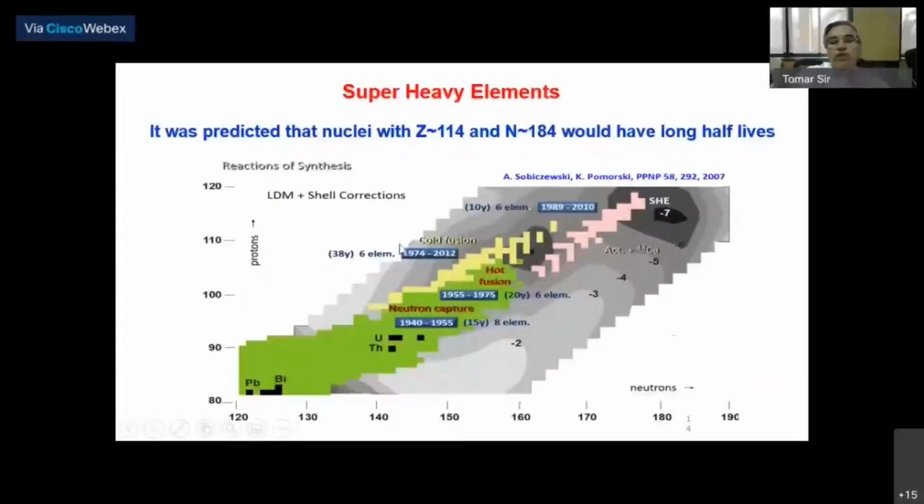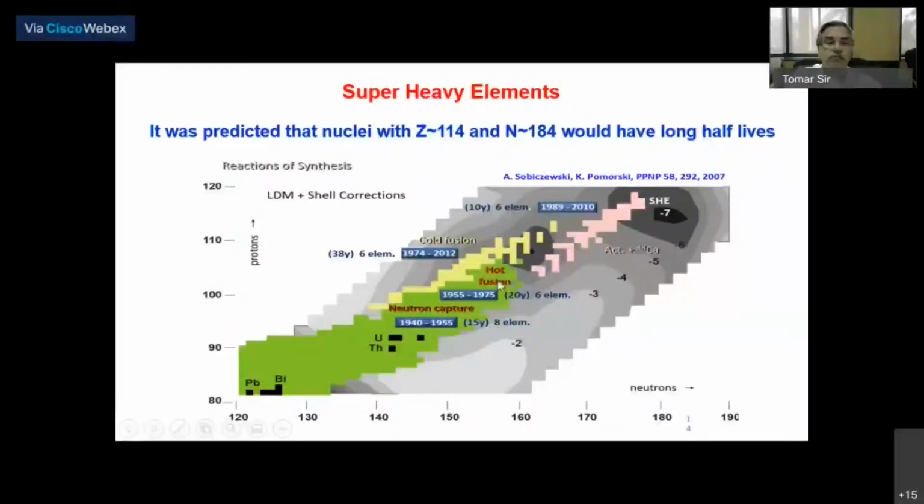Because of these two limitations, attempts to synthesize super heavy elements have been going on for the last many years. Right now, atomic number 118 has been synthesized, and you can see here there are two approaches to synthesize super heavy elements. One is called hot fusion. You take uranium or thorium plus heavy nuclear projectiles, so uranium 92 plus calcium 20 gives 112.